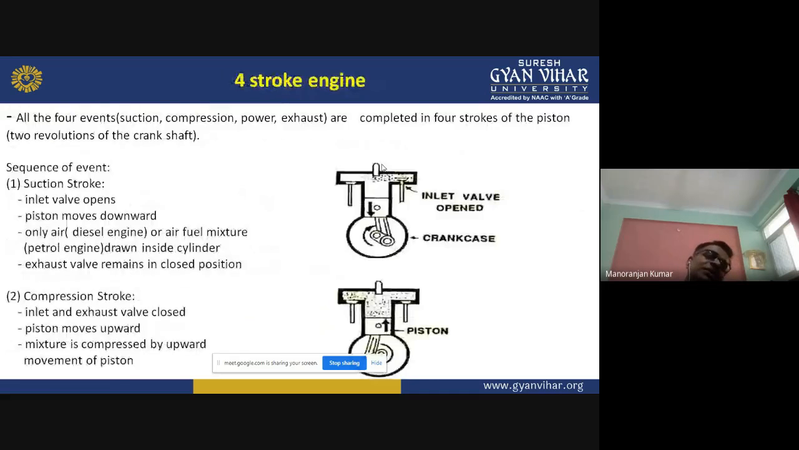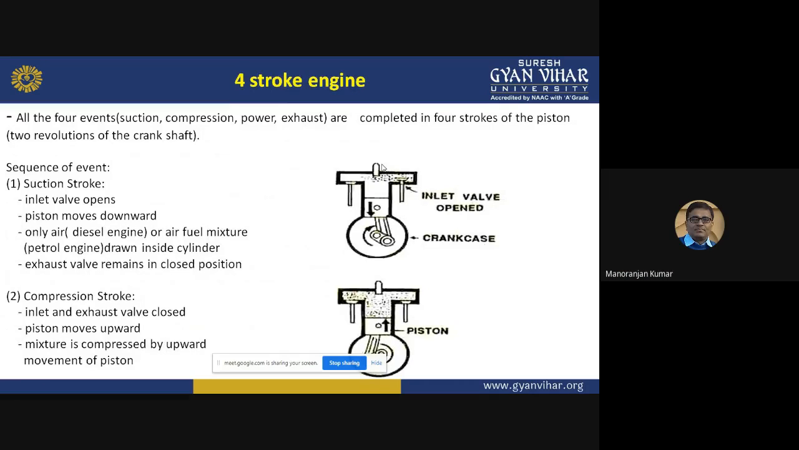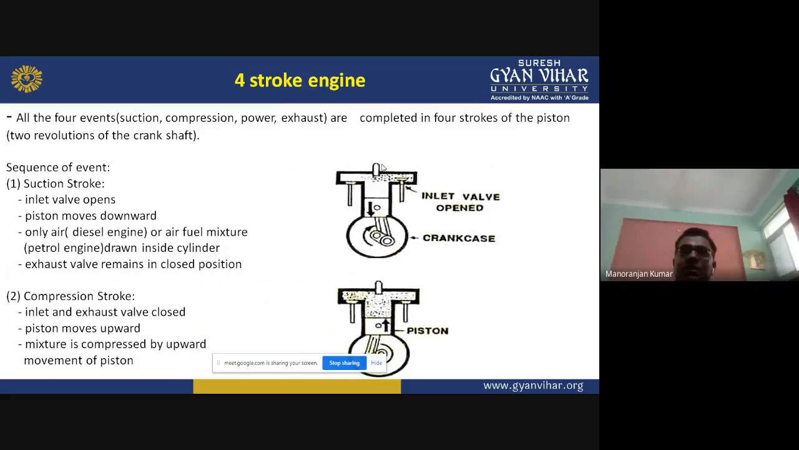After the classification of engines, we will see the four-stroke engine. Four-stroke engine means all the events which are occurring in the engine cylinder. There are mainly four events which occur in all engines. The first event is suction, the second event is compression, the third event is power, and the fourth event is exhaust. So there are mainly four events which occur in an engine cylinder.